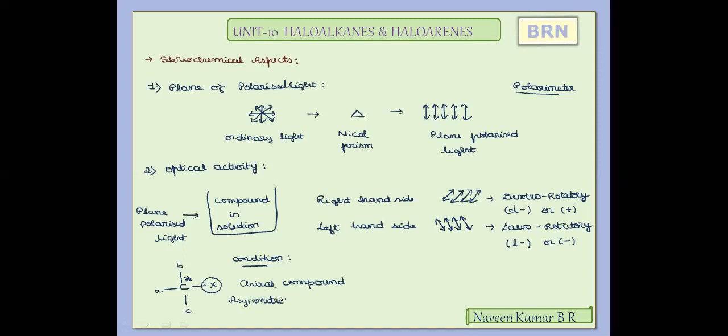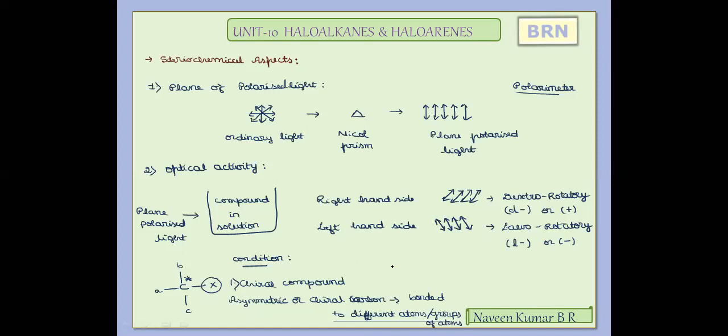The meaning of asymmetric or chiral carbon is a carbon which is bonded to different atoms or different groups of atoms. So if it is bonded to different atoms or different groups of atoms, such a carbon is called a chiral carbon, and such compounds are said to be chiral compounds.